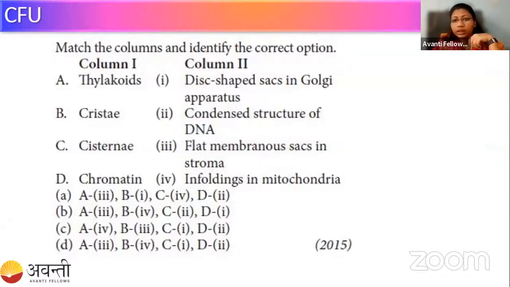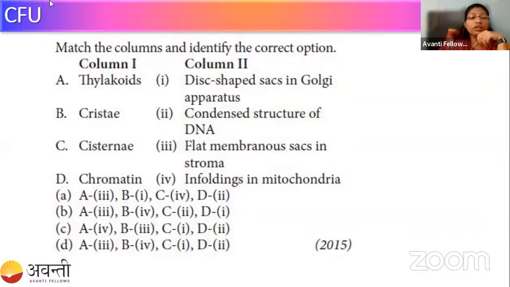I think some technical issue was there due to which you were unable to give your response. So I have launched the poll again for the next 15 seconds. Kindly give your answer. Okay, so here I'm ending the poll. As you can see, 100% result came for option D. So let's see whether option D is correct or not.